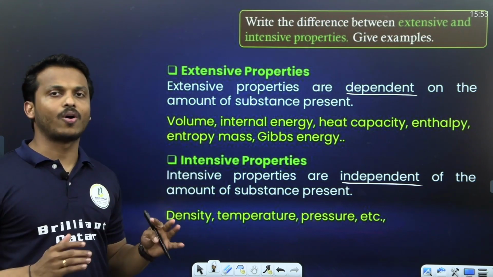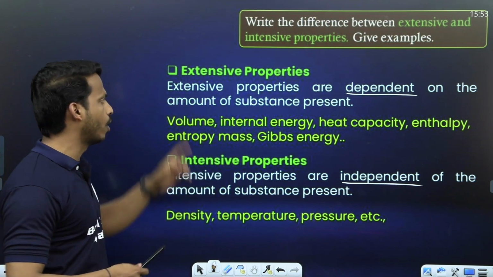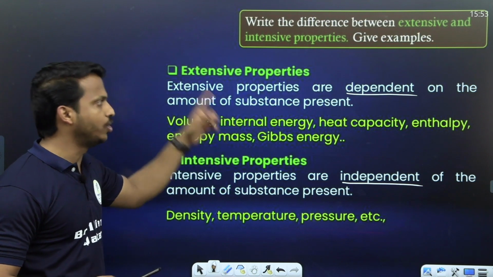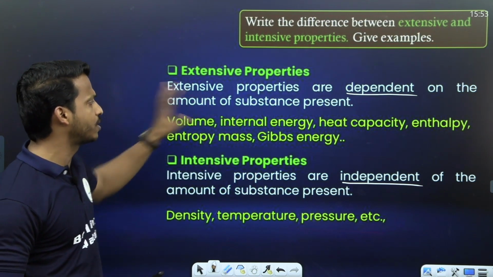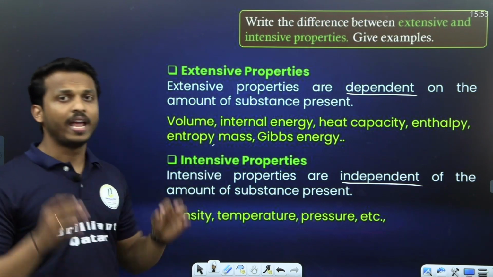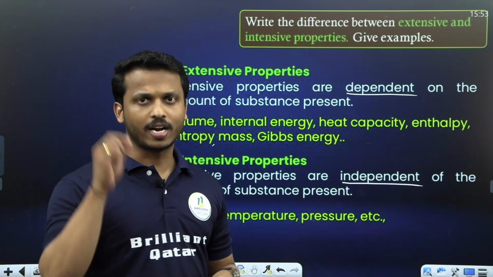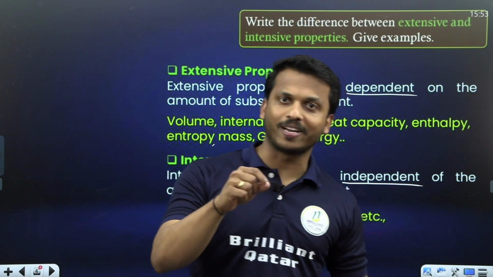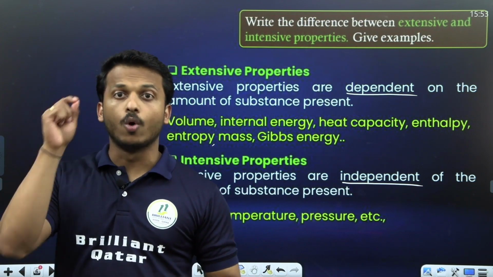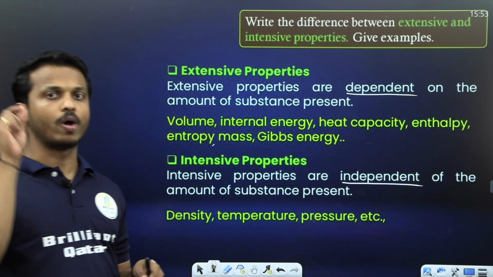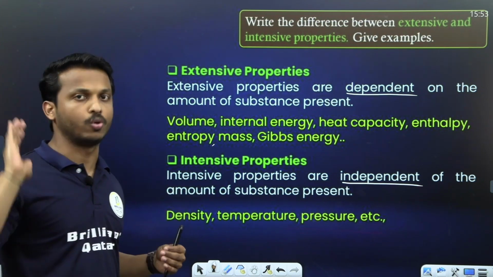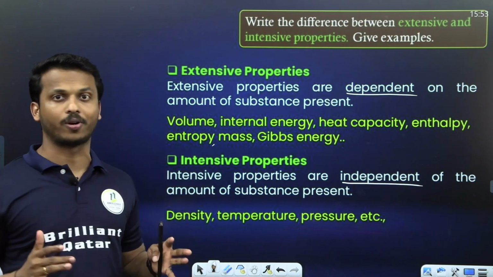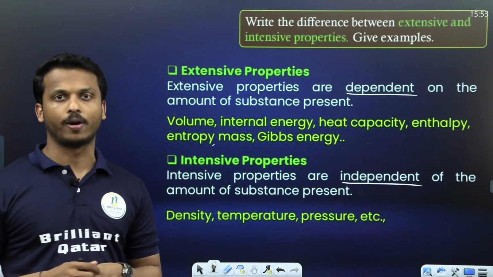Other main factors all come under extensive property: volume, internal energy, heat capacity, enthalpy, entropy, mass, Gibbs energy. So study what is extensive property and what is intensive property with examples. It's a 1 mark question for your exam, maybe descriptive or MCQ, like which is an extensive property, which is not an extensive property.